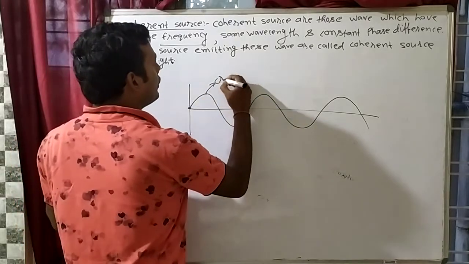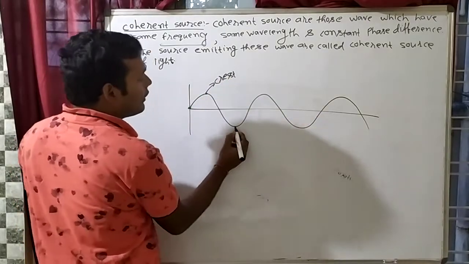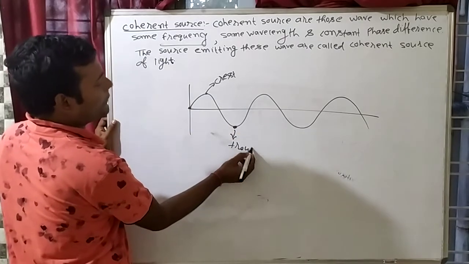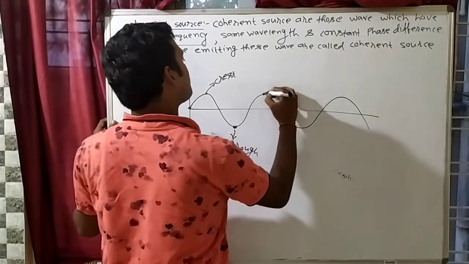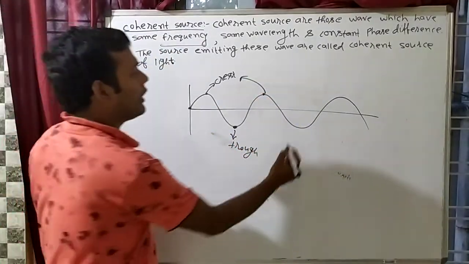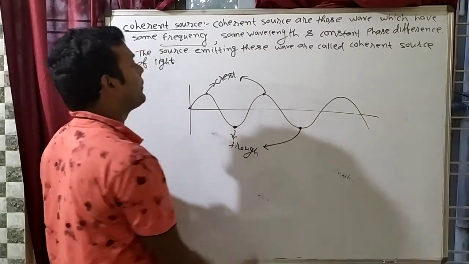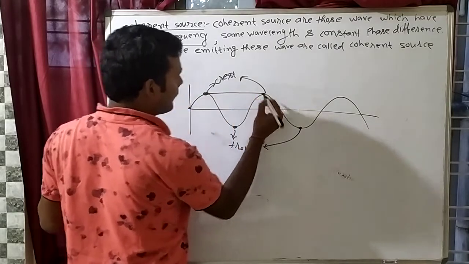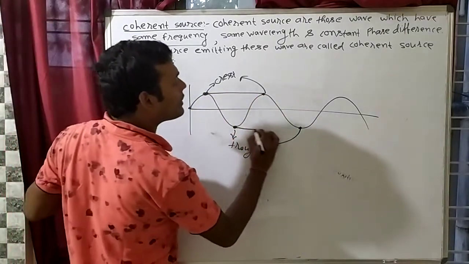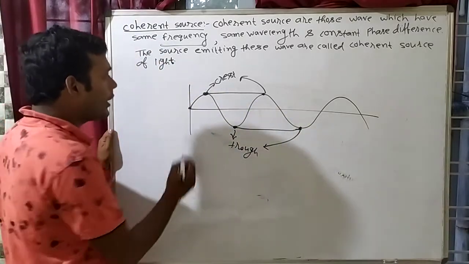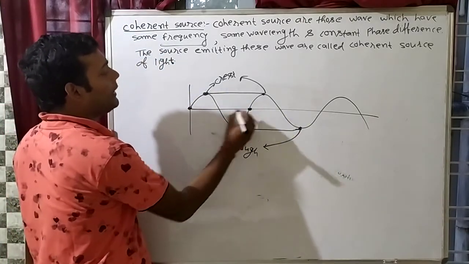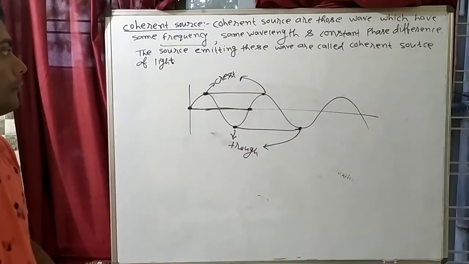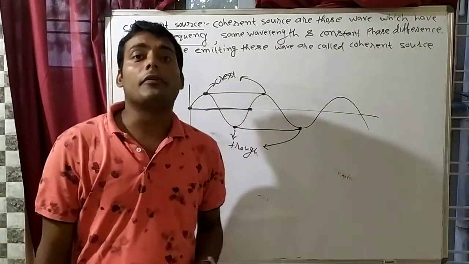The top point is the crest. The bottom one is known as the trough. This point is also known as a crest, topmost, and this is bottom, known as a trough. Okay, now see the distance. The distance from crest to crest, or from trough to trough, or from mean position to mean position, these three will be equal, and this distance is known as wavelength.